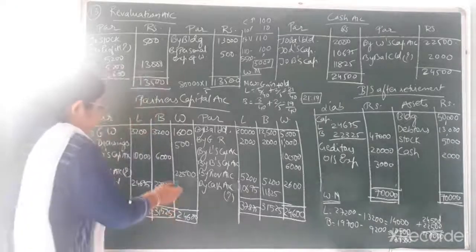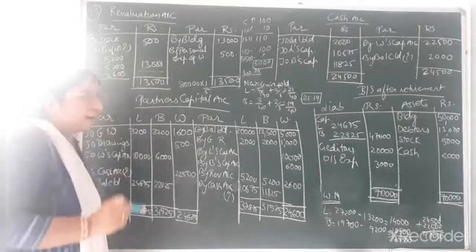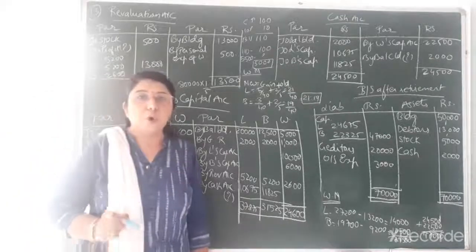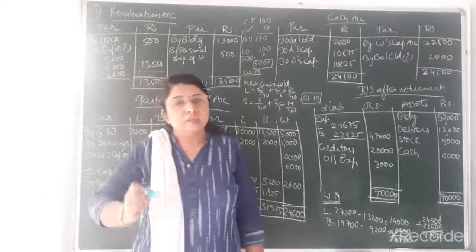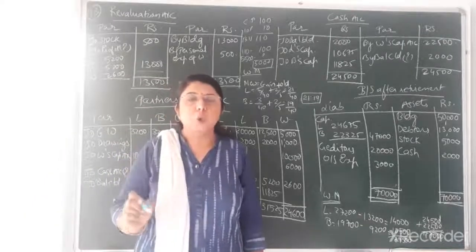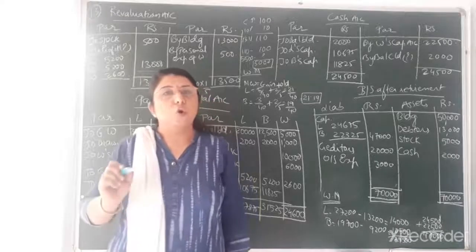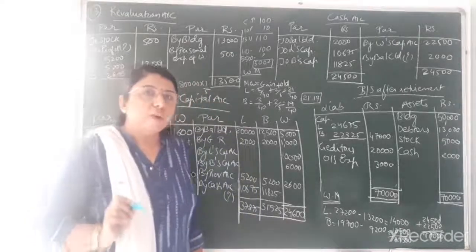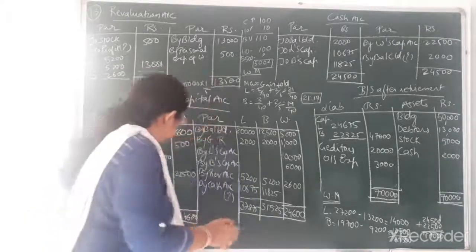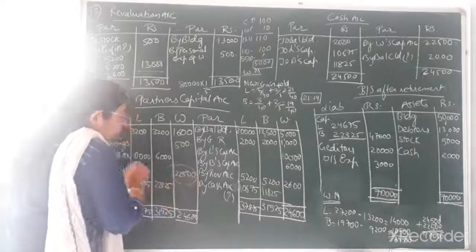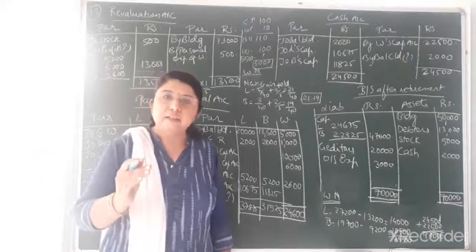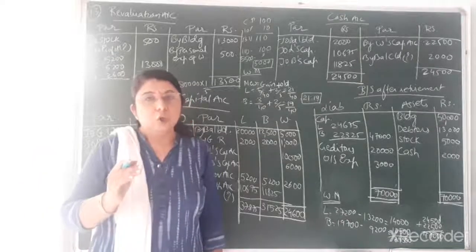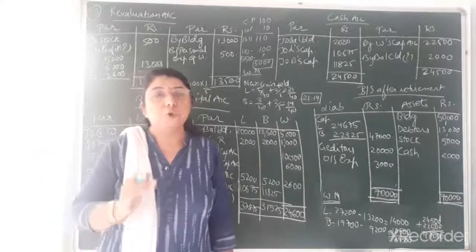Okay, now this 22,500, that much amount of cash will be brought by the continuing partners in such a way that they will maintain their closing capital in the new profit and loss sharing ratio. So first of all we'll find the difference. First we have found the cash, how much to be given to the retiring partner. Now we'll find the closing capital of the remaining two partners.